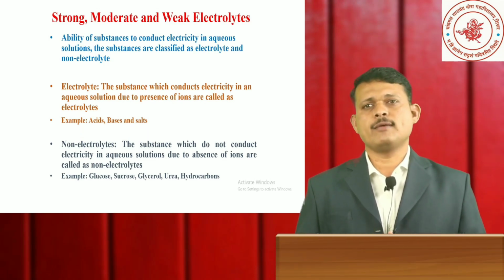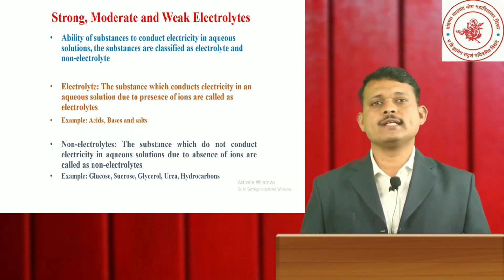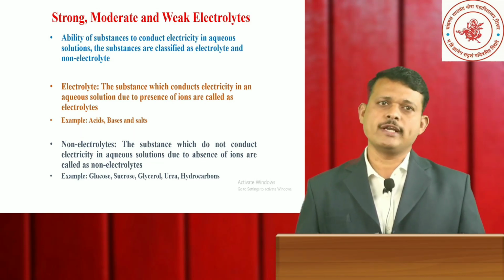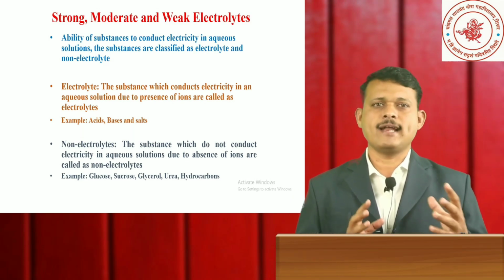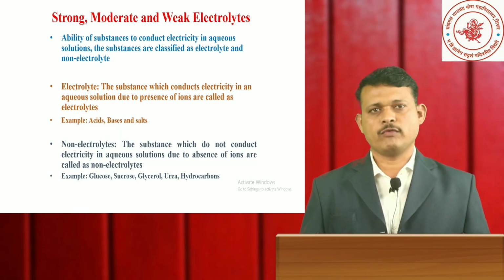When we take some examples, for example acids, bases and salts, all these are electrolytes, because when salts, acids and bases are dissolved in water, there is a formation of ions. These ions are cations and anions, and they are responsible for conduction of electricity in an aqueous solution.